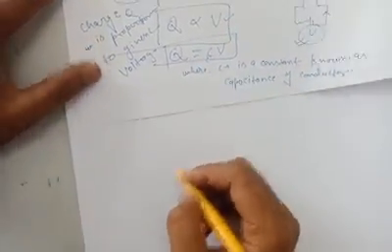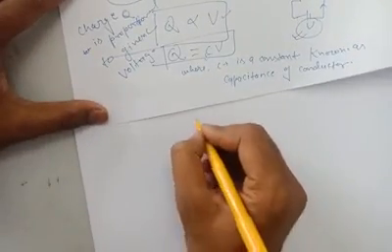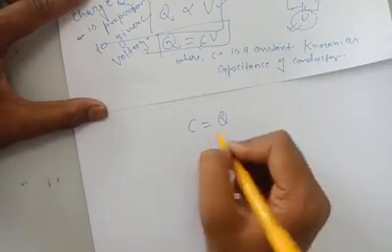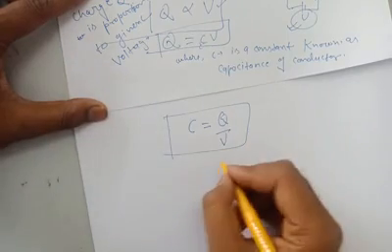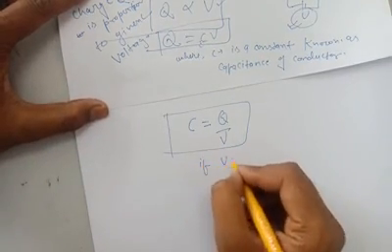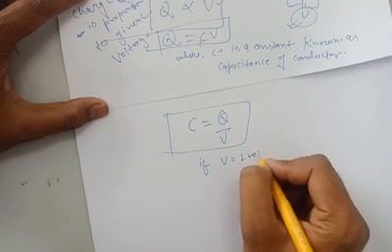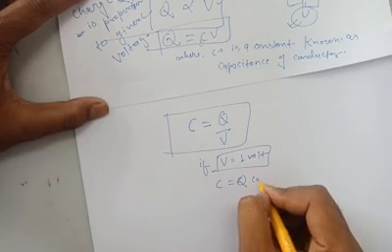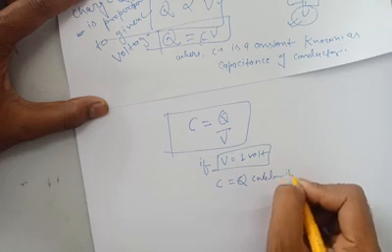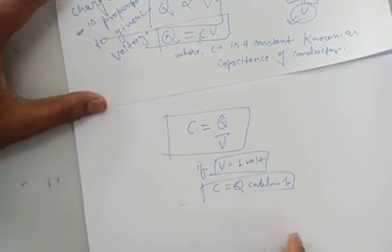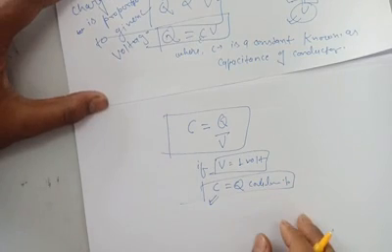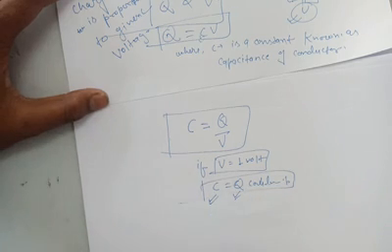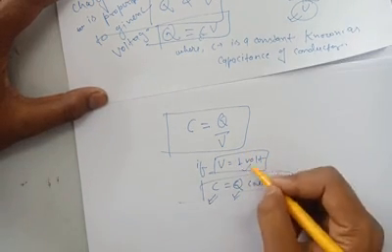Now see here, then C is equal to Q upon V. If you apply 1 unit voltage, then C is equal to Q coulomb. That means the capacitance of a conductor is the charge stored in it by giving a unit voltage.